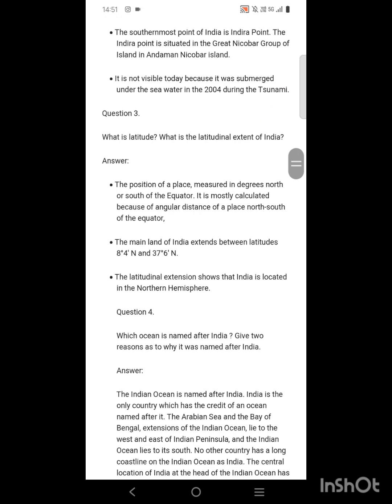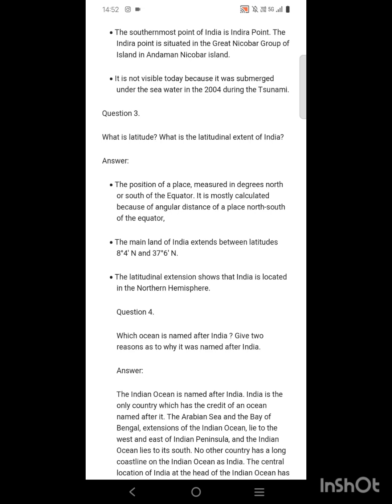Number 3. What is latitude? What is the latitudinal extent of India? Answer. The position of a place measured in degrees north or south of the equator. It is mostly calculated as the angular distance of a place north or south of the equator. So the latitude is the position of a place that is measured in degrees north or south of the equator. It means latitudes are measured in north and south direction, and they are actually used for measuring the position of a place. And also it is calculated as the angular distance of a place from north to south of the equator.